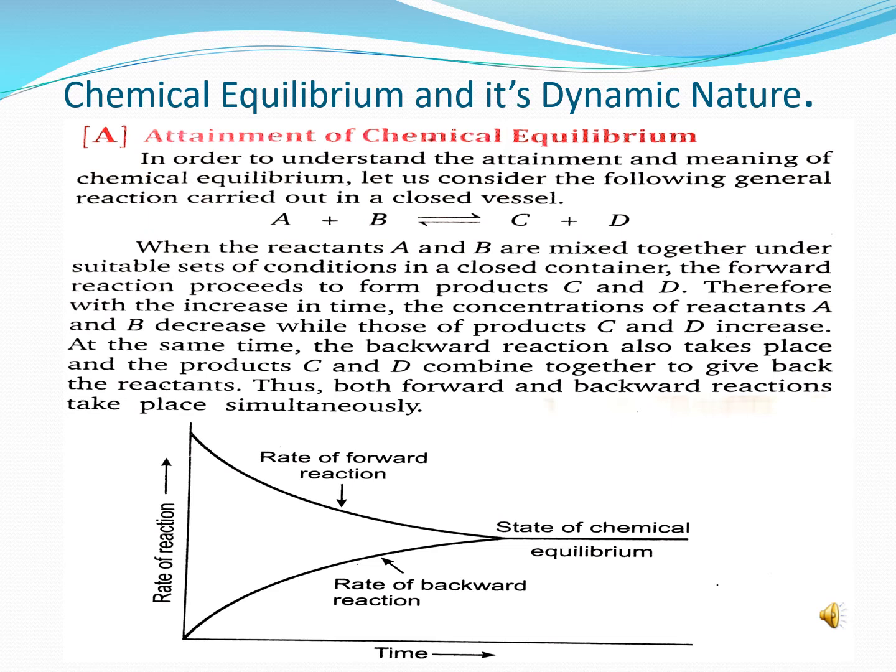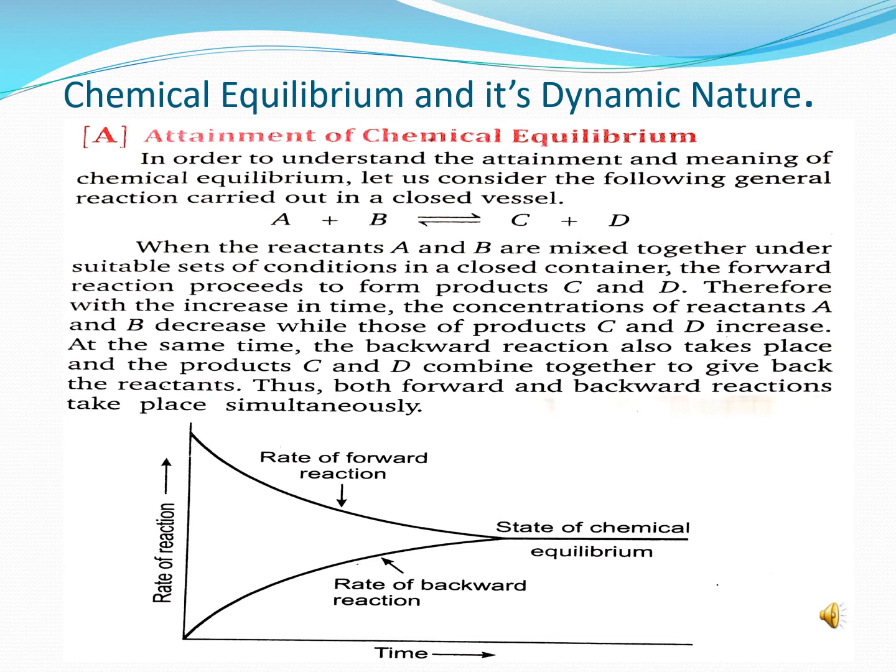Now, chemical equilibrium is a particular state of a reversible reaction in which the forward and the backward reactions occur at the same rate, and the concentrations of all the reactants and the products remain constant, that is, do not change with time. For example, if you see the reaction A plus B gives you C plus D, and then C plus D gives you back A and B, it's a reversible reaction. Now, consider this reaction in equilibrium in a closed vessel. When the reactants A and B are mixed together under suitable conditions in a closed container, the forward reaction proceeds to form products C and D.